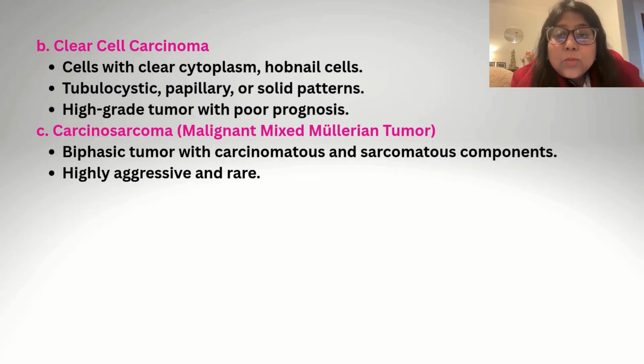The clear cell carcinoma has cells with clear cytoplasm and hobnail cells. They have tubulocystic, papillary or solid patterns, and these are high-grade tumors with poor prognosis. Coming to carcinosarcoma, which is also known as malignant mixed Mullerian tumor, these are biphasic tumors with carcinomatous and sarcomatous components, highly aggressive and rare.